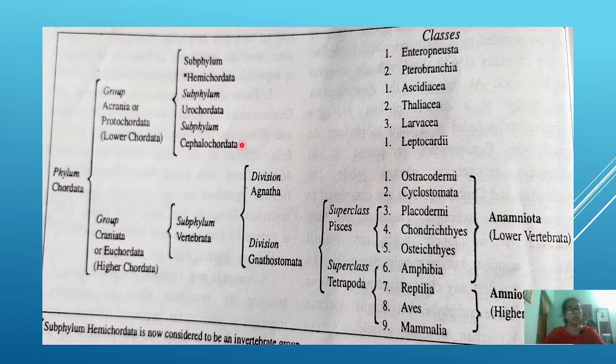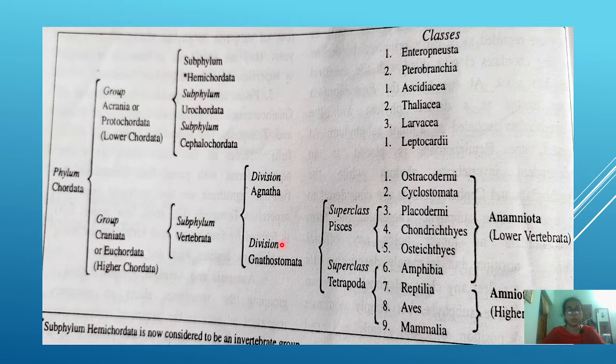In the next video, we will discuss these lower chordata. Next, the vertebrata, or higher chordata, is divided into two: agnatha and gnathostomata. Agnatha is again divided into two classes: ostracodermi and cyclostomata.